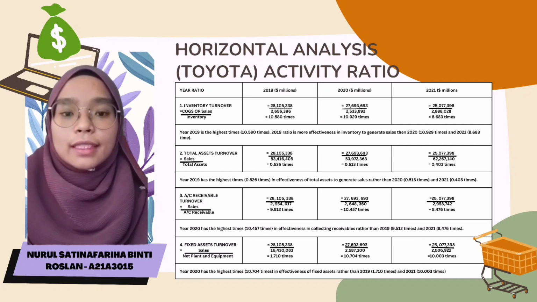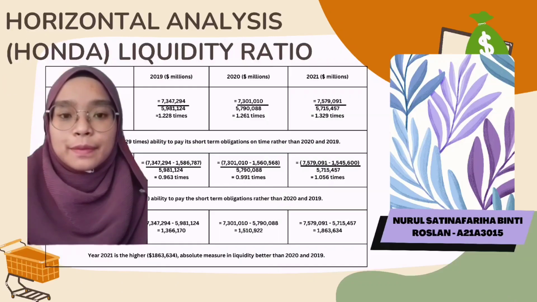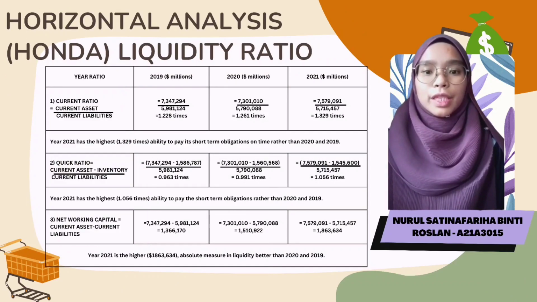Year 2020 has the highest time, 10.457 in effectiveness in collecting receivable rather than 2019, which is 9.512, and 2021 is 8.476 times. Fixed asset turnover is sales divided by net plant and equipment. 2020 has the highest time, 10.704, in effectiveness of fixed asset rather than 2019, 1.710 times, and 2021 has 10.003 times. Horizontal analysis for Honda, liquidity ratio.